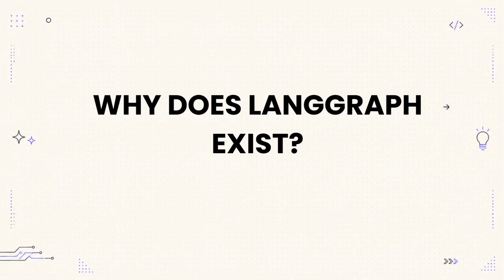This means that the AI has to make decisions while it's working. The simple linear chain isn't enough anymore. We need something that can remember the previous steps, take different paths depending on the result, repeat certain operations, recover from failures, and that's exactly why LangGraph exists. It allows us to build AI applications that can behave like a real software system instead of simple prompt pipelines.